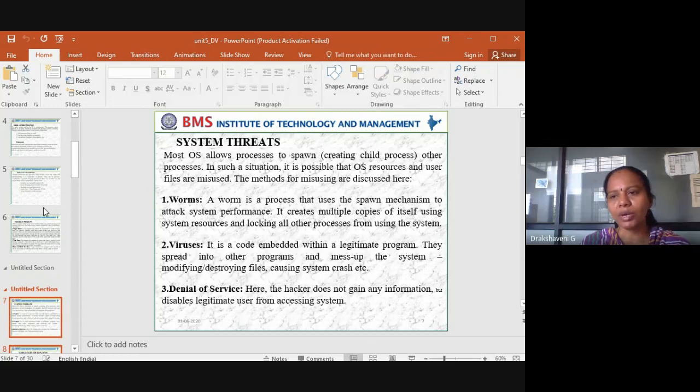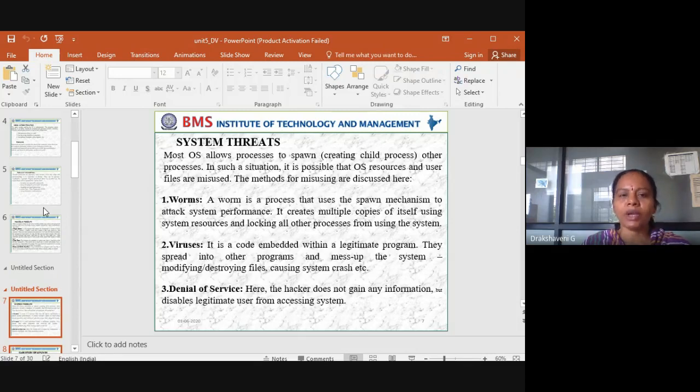Most operating systems allow a process to spawn or create a child process, another process. In such a situation, it is possible that operating system resources and user files are misused. The methods for misusing them are discussed here. That's what system threats are. Sometimes accidentally there may be a virus, or intentionally there may be a virus. That's what system threats are.